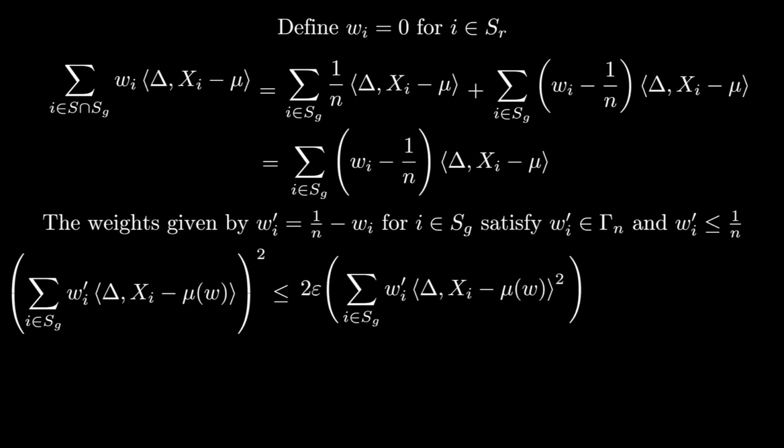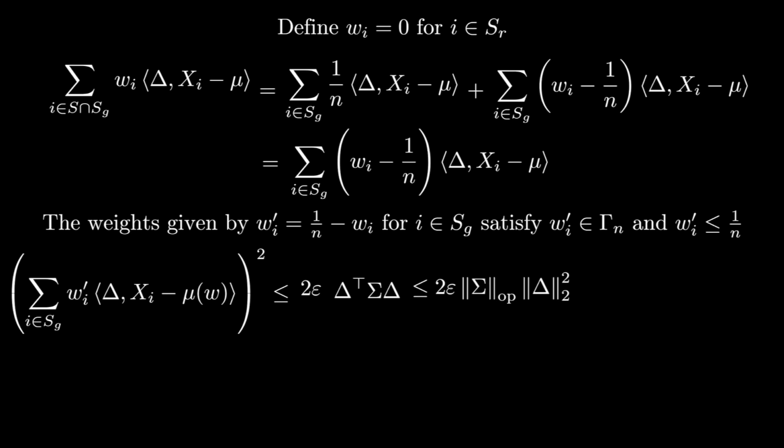To bound the second term, notice that again the summands are all non-negative, and since all the wi prime are at most 1 over n, I can only increase the sum by replacing the wi prime with 1 over n. After doing so, the point is that this is now simply delta transpose times sigma times delta, which is at most the spectral norm of sigma times the L2 norm of delta squared. Taking square roots, we get the following upper bound on the original quantity.